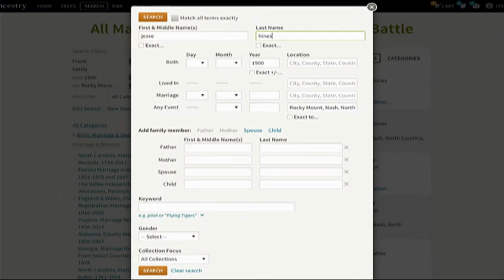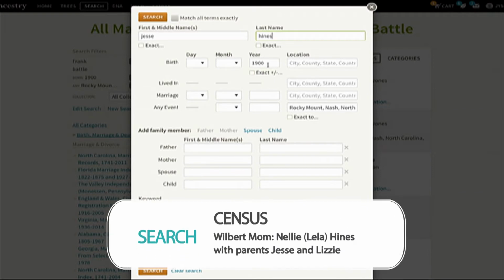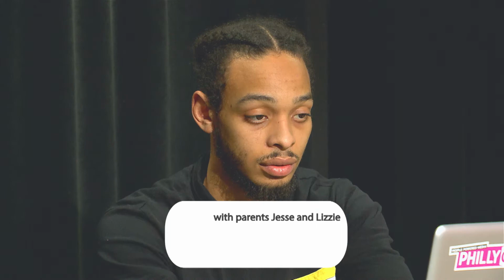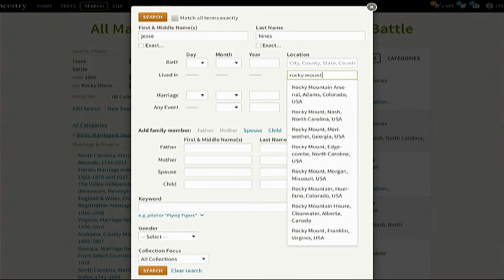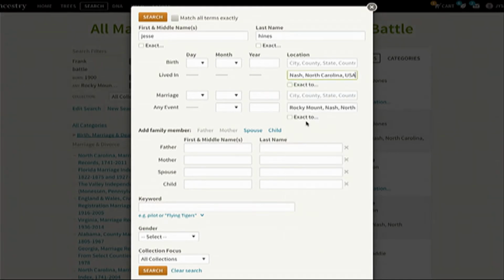So Jesse, and the last name is Hines. Take out the birth year. And where it says lived in, just add the location. This is where you'll add the location. Rocky Mount. Yes, Rocky Mount. That's a cool name, Rocky Mount. Sounds like some great things happen there. Let's click on search.